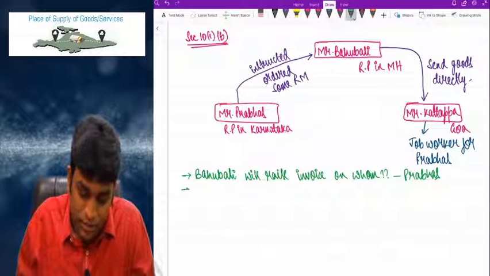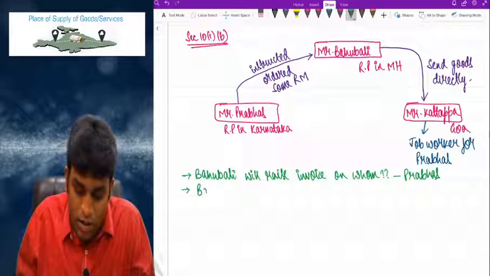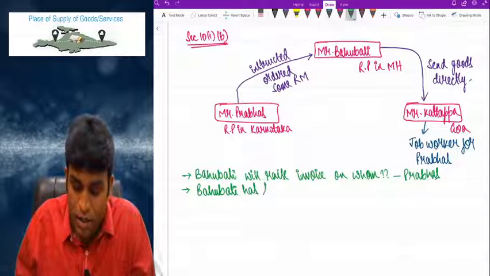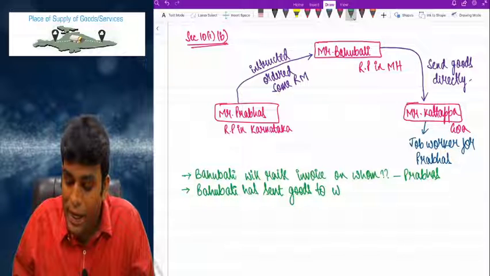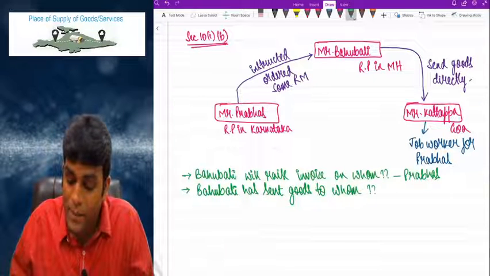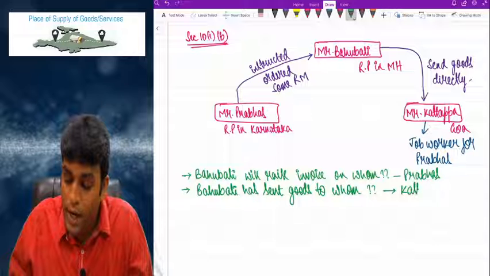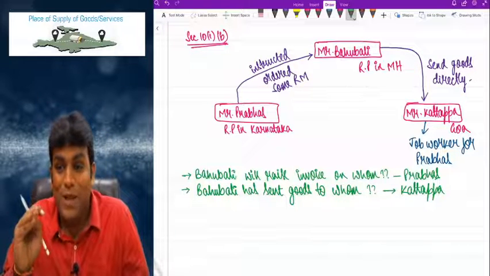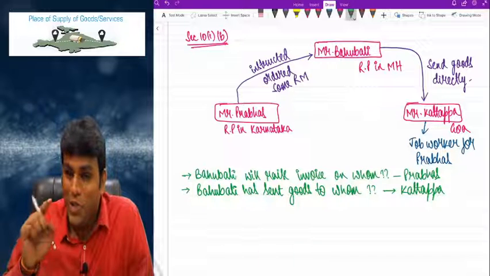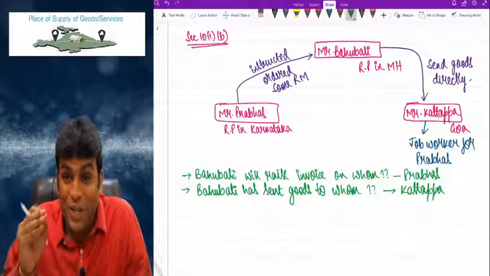Next, Bahubali has sent goods to whom? Please reply. Bahubali has sent goods to Kattappa, because Prabhas told Bahubali to send the goods to Kattappa. Correct or not, my dear friends?